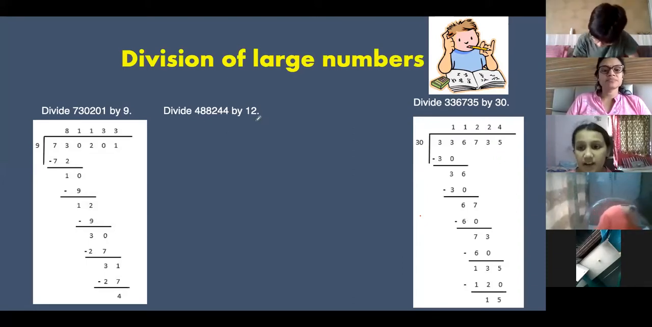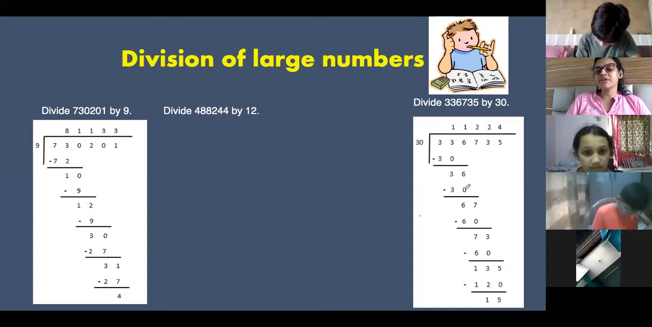Same method you have to follow. Take 31, 3 ones are 3, 3 is the remainder, 6 comes down. Again 3 ones are 3, 6 comes as remainder, then 7 is the next number which comes down. 67, so 3 twos are 6.